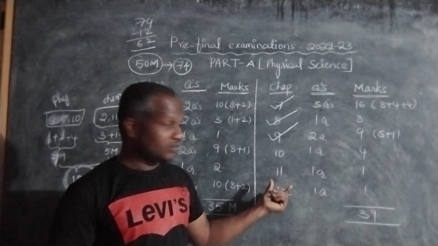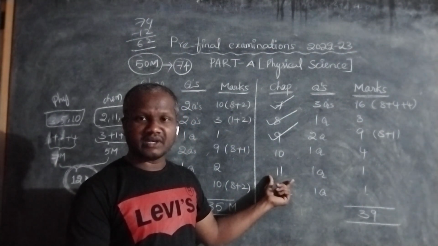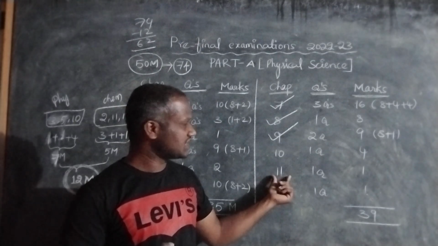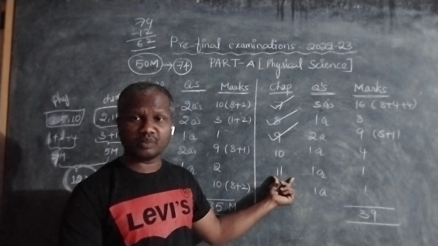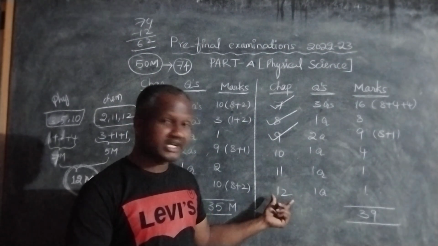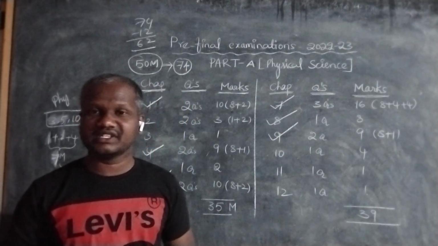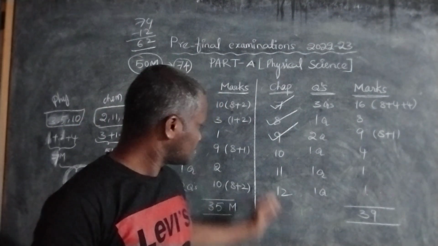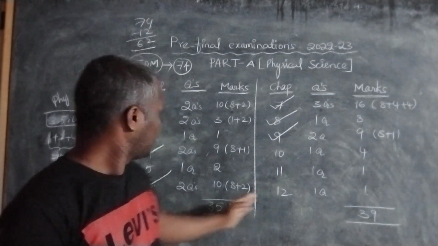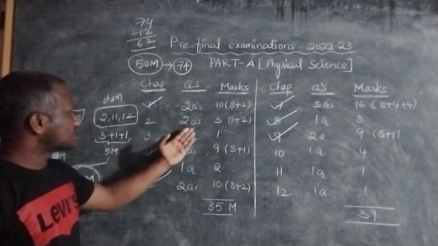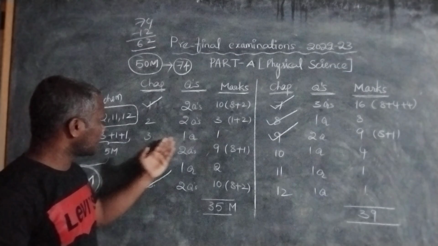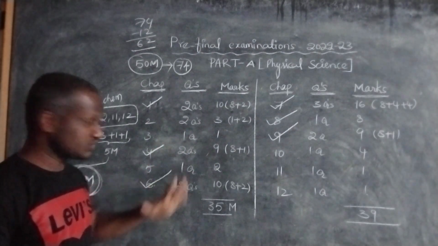In BTech, one branch is there, MME, material and metallurgical engineering. There it is very important, and carbon and its compounds. In intermediate it is there again. So these chapters are very important. And this side also acids, bases and salts are very important. And refraction at plane surfaces is also very important.